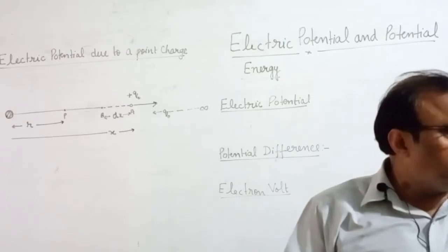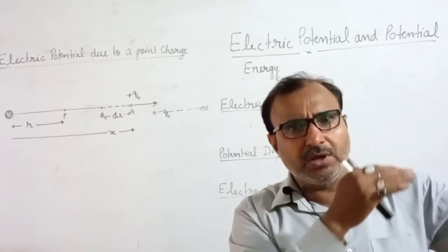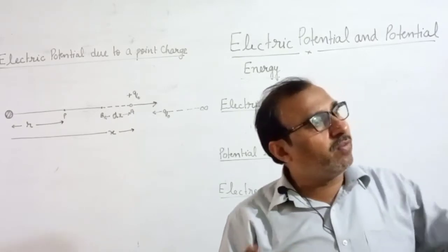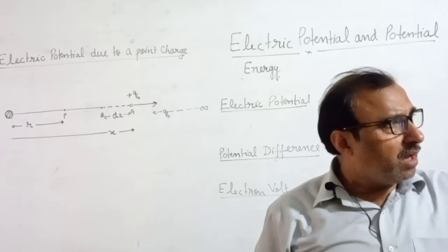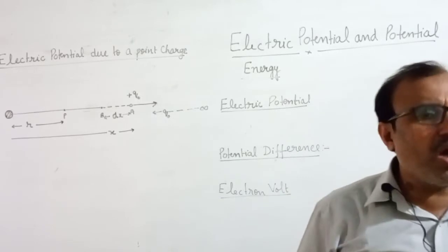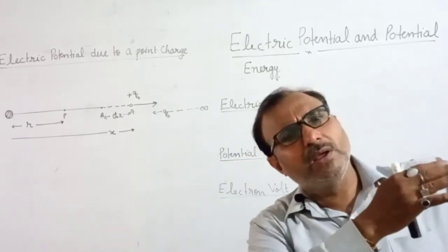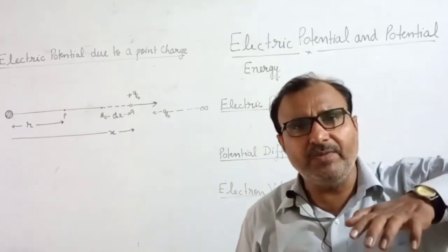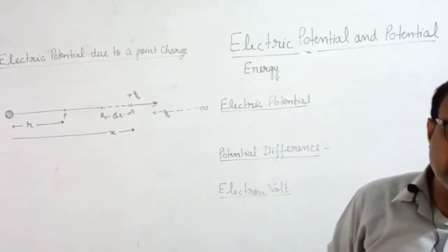Why am I telling you this? So that you can connect this definition with that definition. I am going to tell you the electric potential definition, but first I want to tell you the 11th class definition. The work done in bringing a unit mass body from infinite to a point, infinite meaning very far. Any unit mass body you take from very far to a point inside the gravitational field, the work you do is known as gravitational potential at that point.